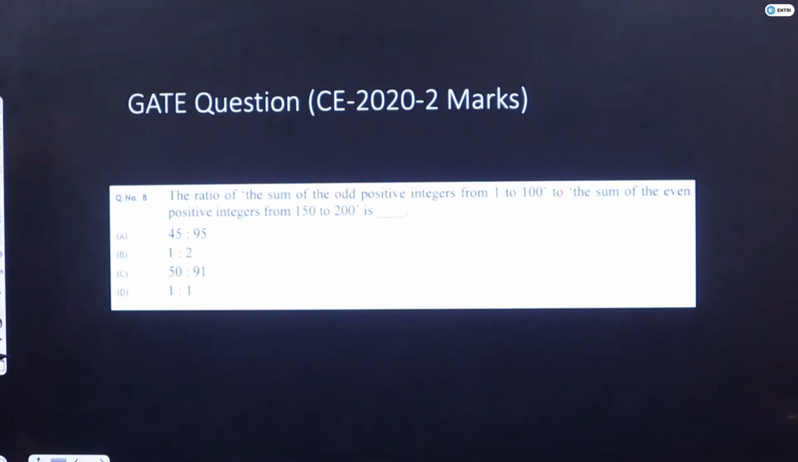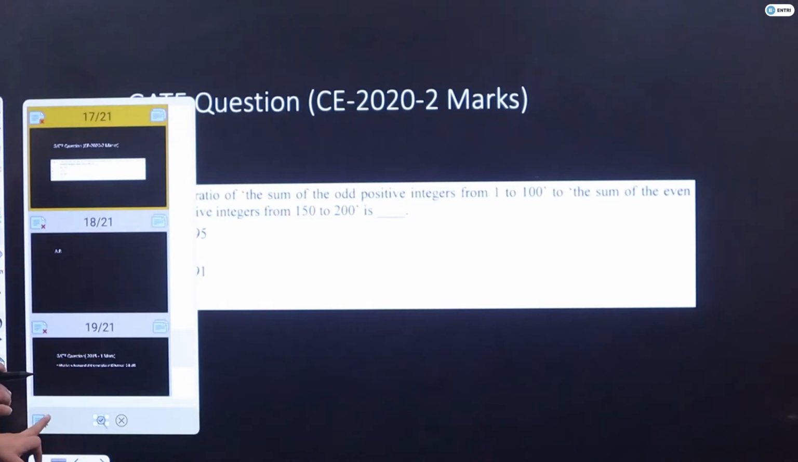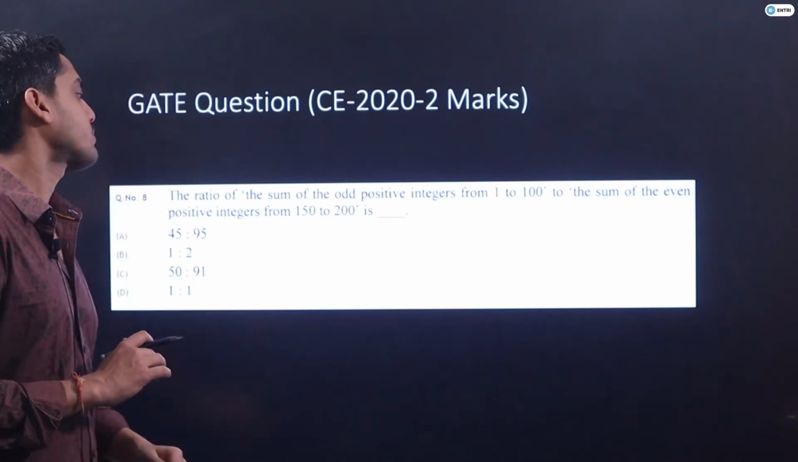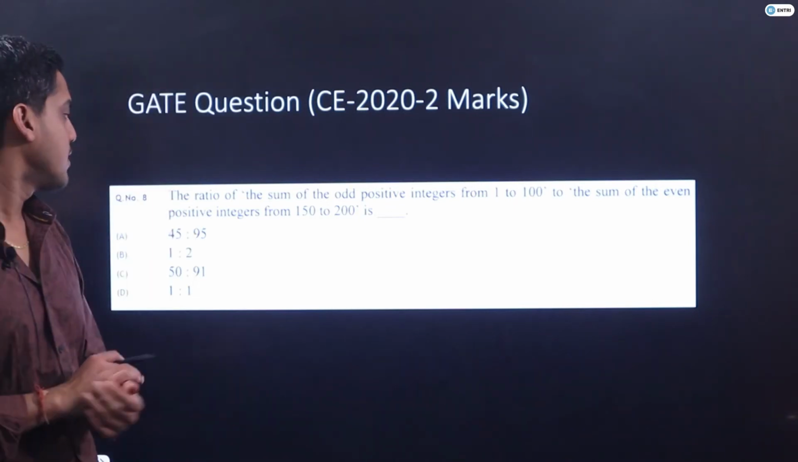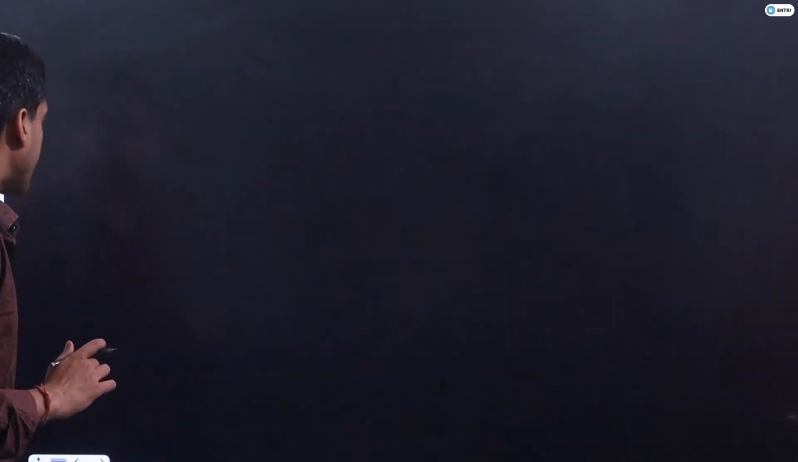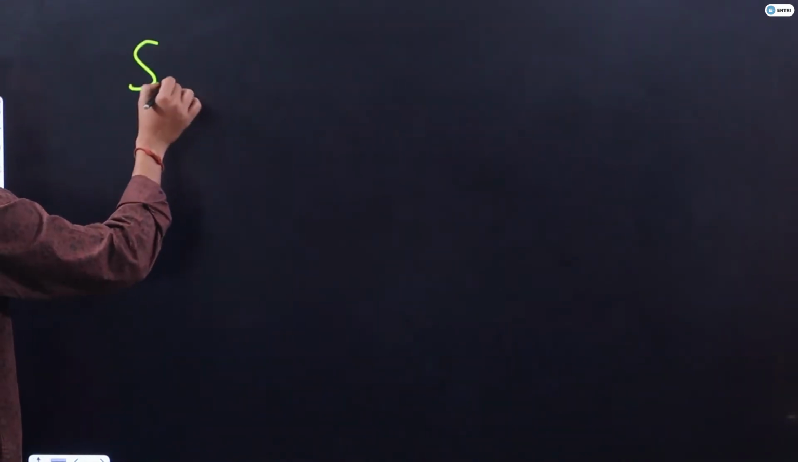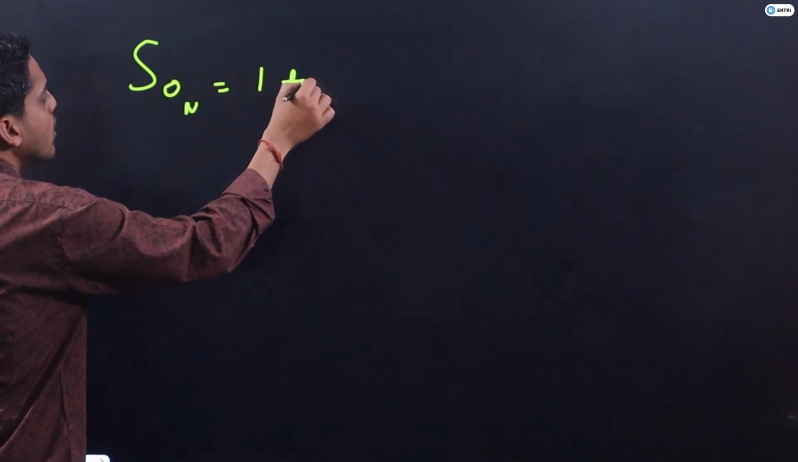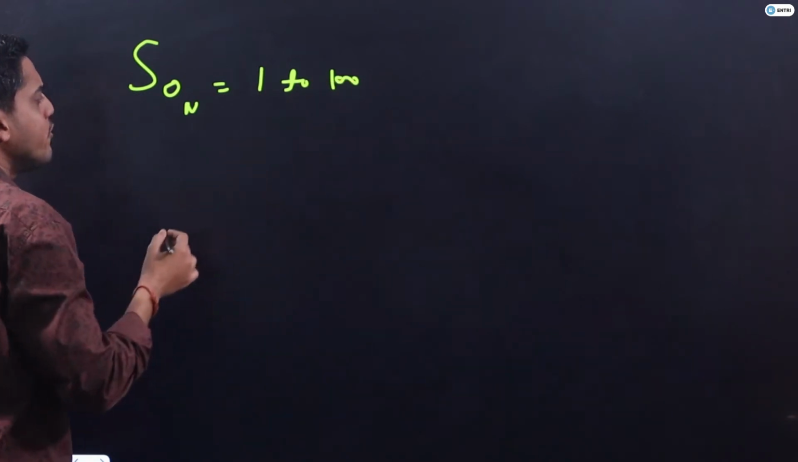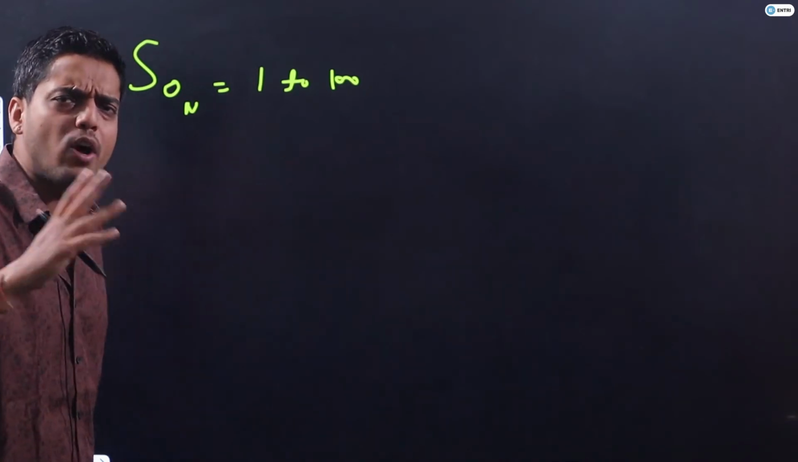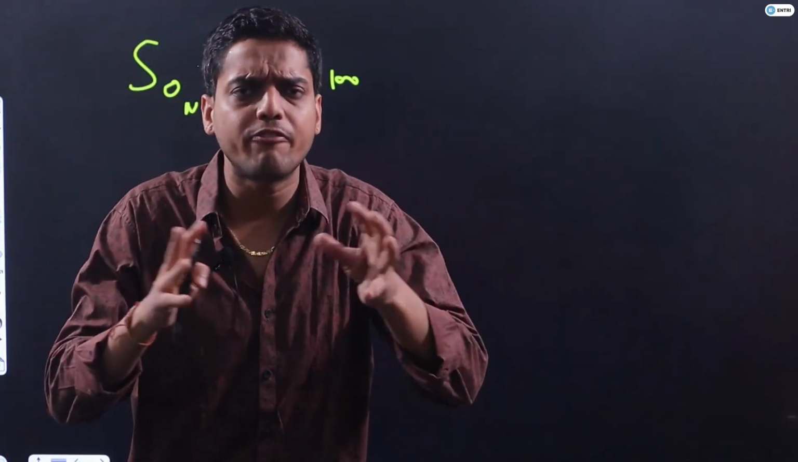So guys, let's have the question once again. I have added a slide, guys. The ratio of the sum of the odd positive integers from 1 to 100. It means what I need to find out? The sum of odd numbers from 1 to 100. I think we all know that from 1 to 100 there are 50 odd numbers and 50 even numbers.